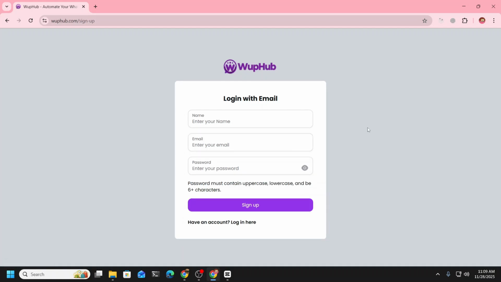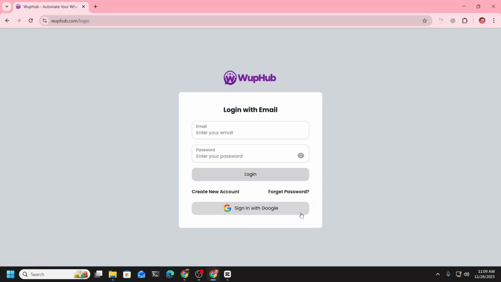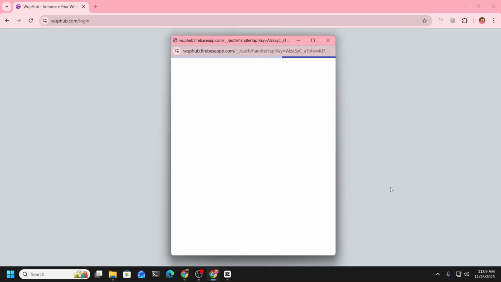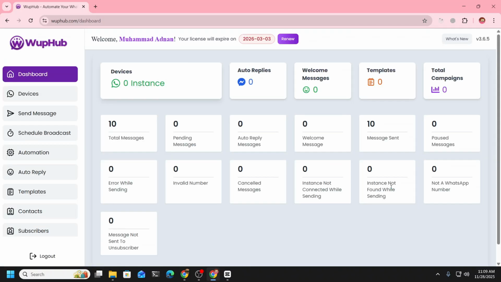Or you can create a new account, and you have to verify the email if you add any email address, password and name here. Otherwise, the smart choice is that if you have Google logged in on your current browser, you can just click on sign in with Google, and using that specific Google account you can log in to this software.